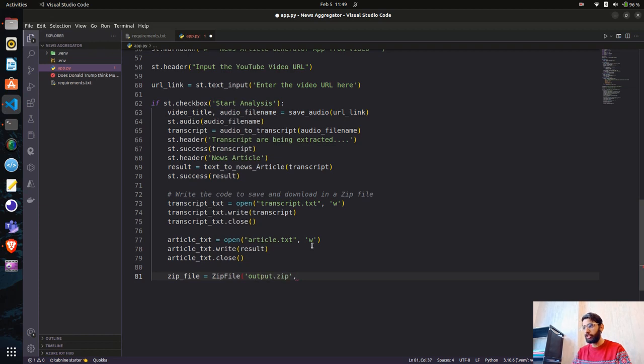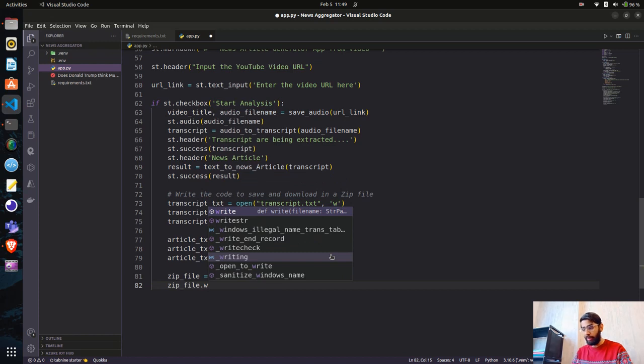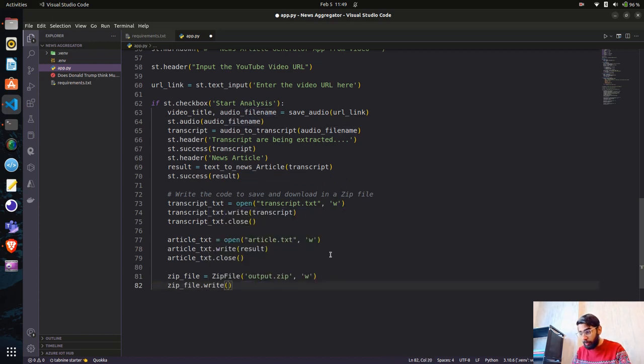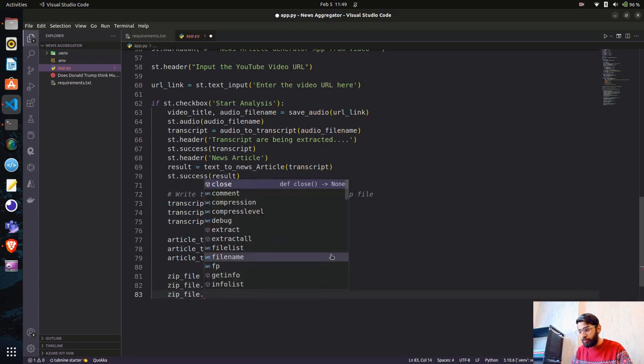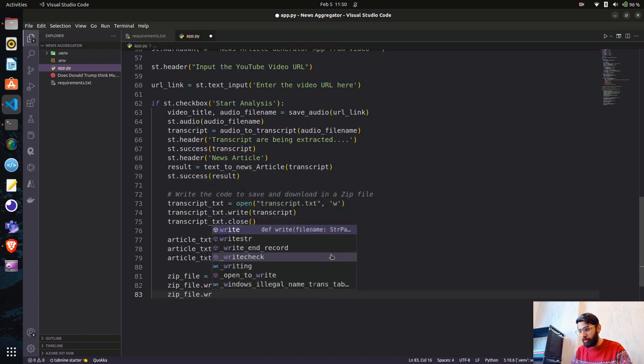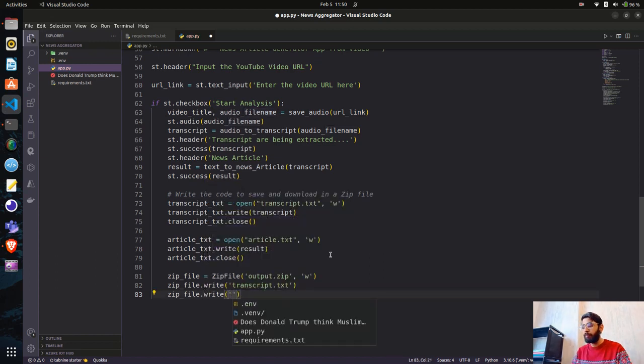So we'll call output.zip, and then again it will be write output.zip, and then zip file write, and the first one is transcript.txt, and the other one is article.txt. So zip file.write and article.write, and then we'll close this. So we'll say zip file.close.